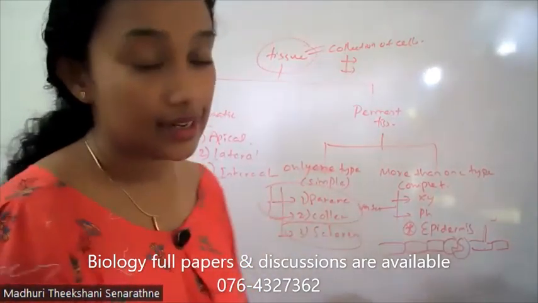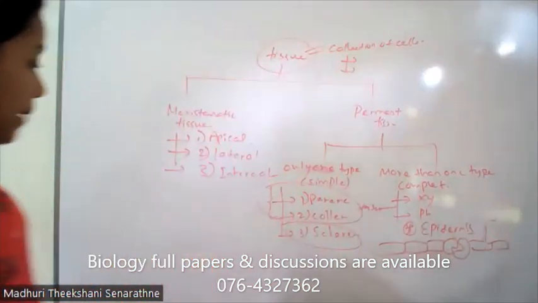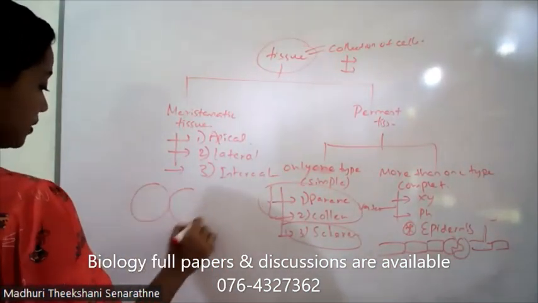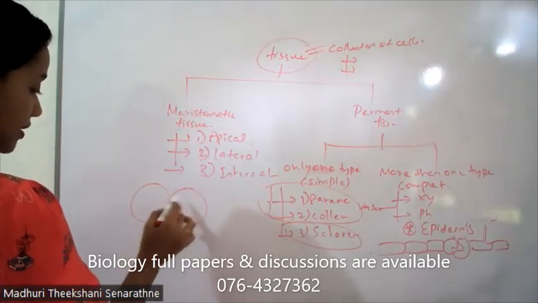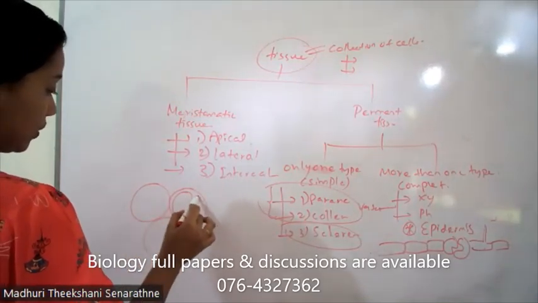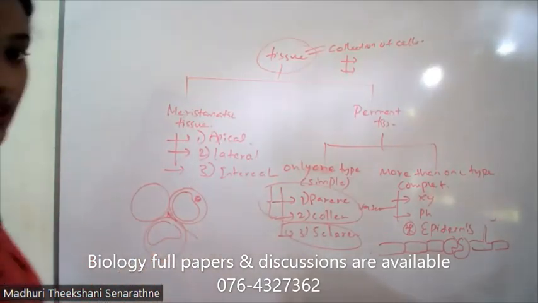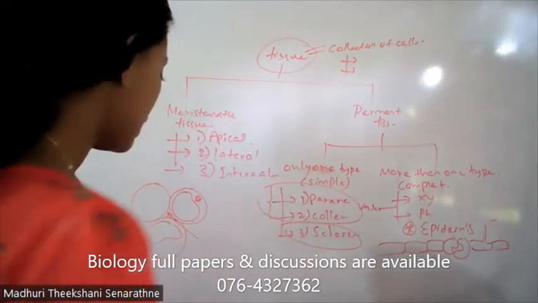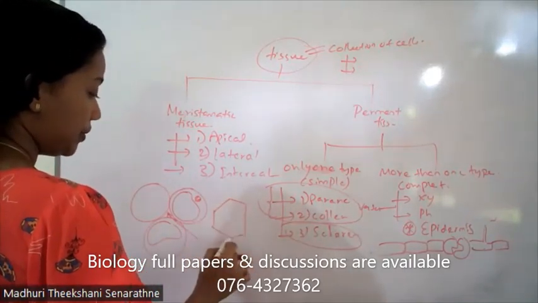They are living cells at maturity, even at maturity. So parenchyma cells have only the primary cell wall, a large central vacuole and the nucleus. That means there are some intercellular spaces also. And what about the collenchyma tissue?